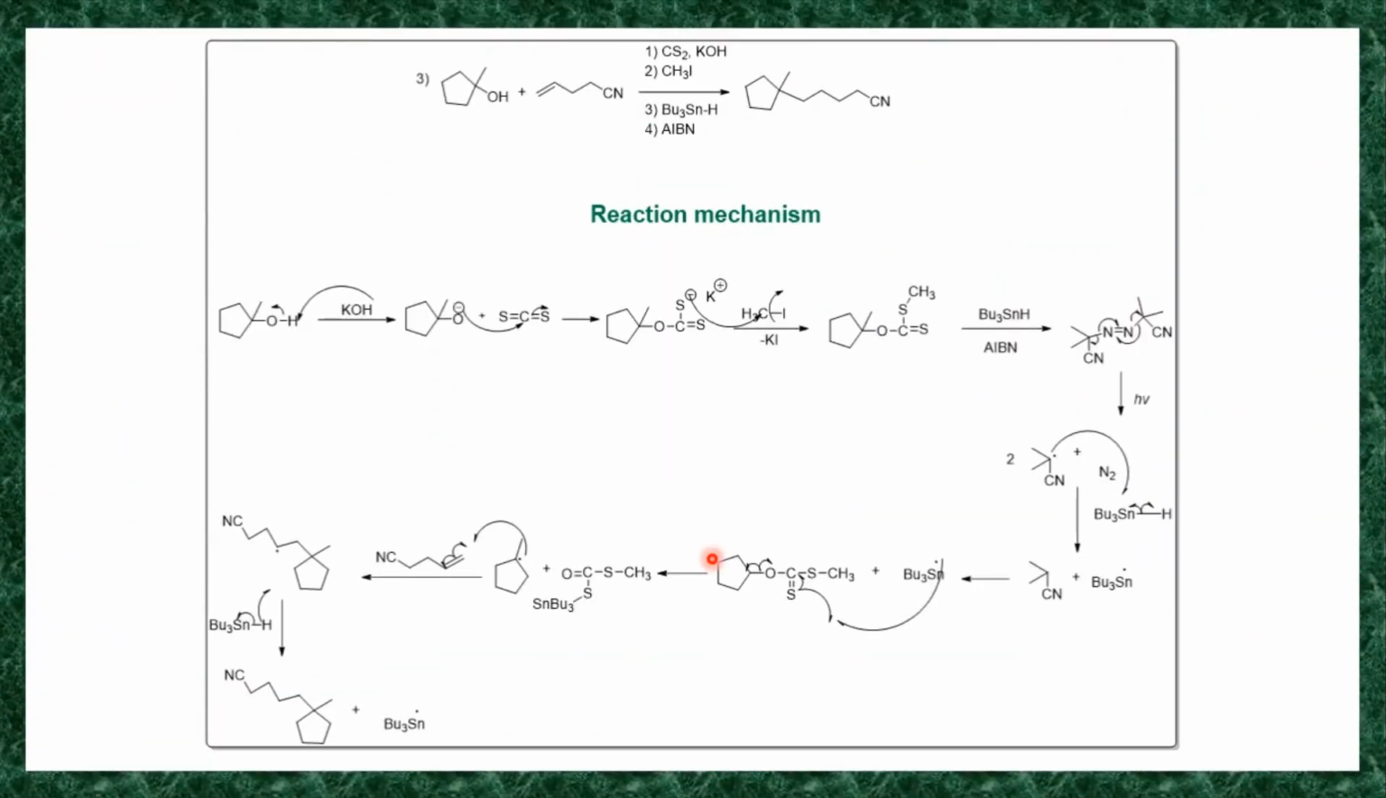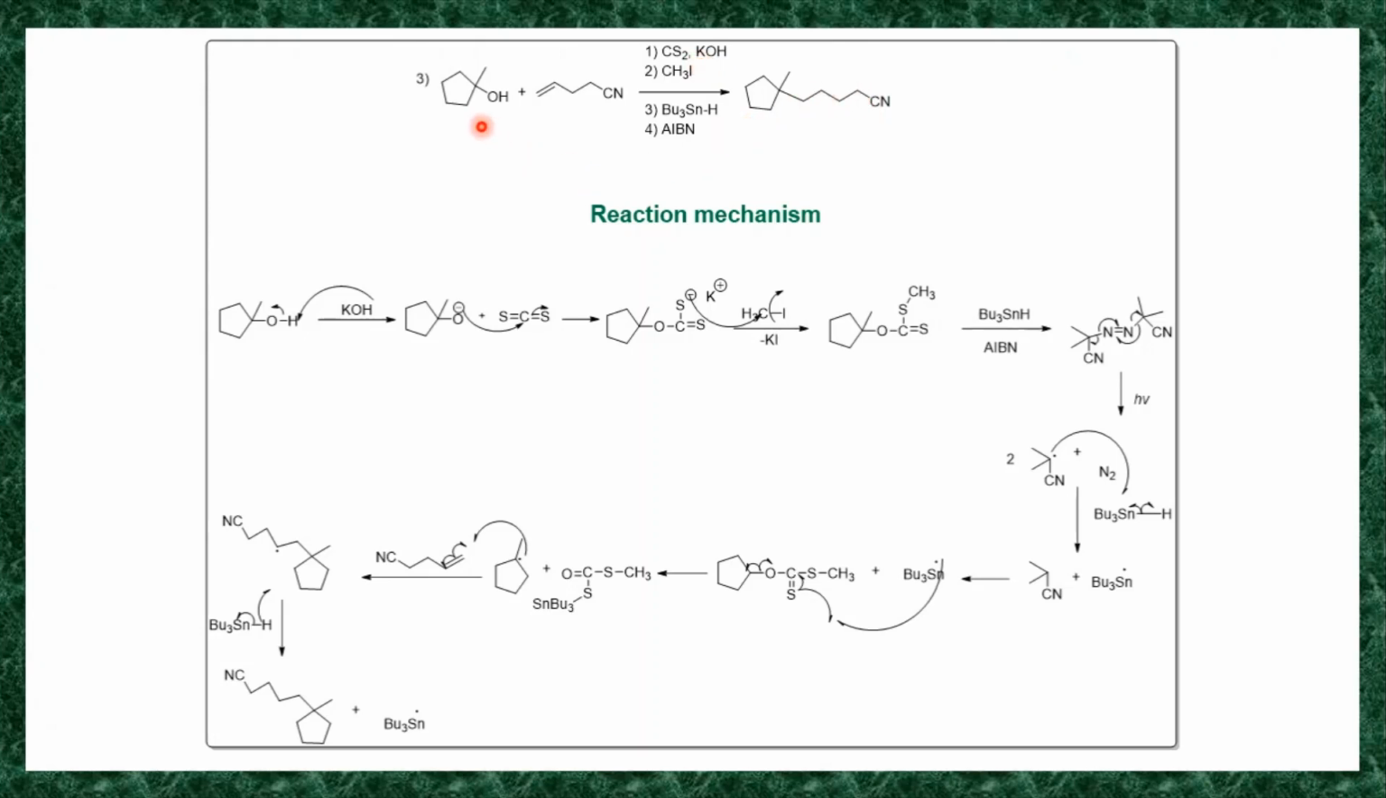So this tributyltin hydride can also generate an alkyl radical from alcohol. We saw this in the last lecture. So this is one derivative of alcohol, cyclopentyl methyl alcohol. It reacts with a molecule having nitrile and carbon-carbon double bond functional groups. So the reagents are CS2 in presence of KOH, methyl iodide, tributyltin hydride, and AIBN. Finally, you will get this product.